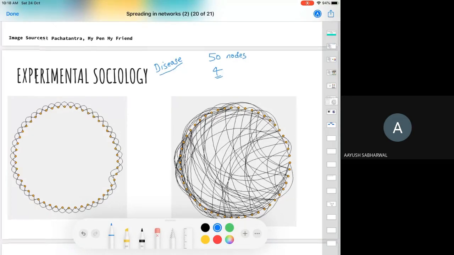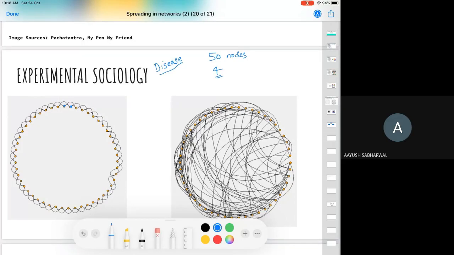So let's say some people here are infected with this disease. So what's happening on the network on the left? Okay, Ayush says it seems more dense. Although it might seem more dense to you, it is not. I have told you that every node in each of these networks has a degree of 4, so the number of connections in both of these networks is the same. It might appear that the network on the left has fewer connections, but actually it's not so.